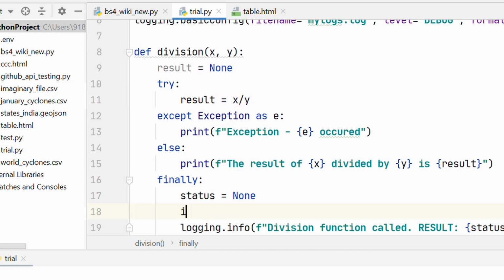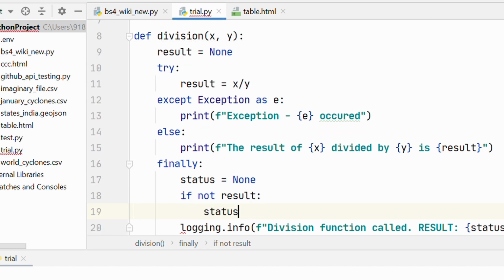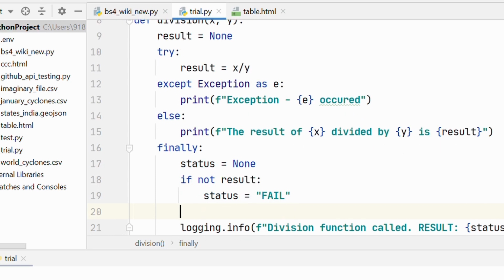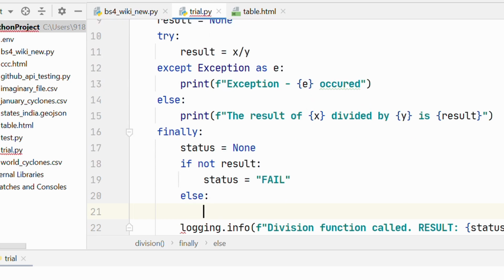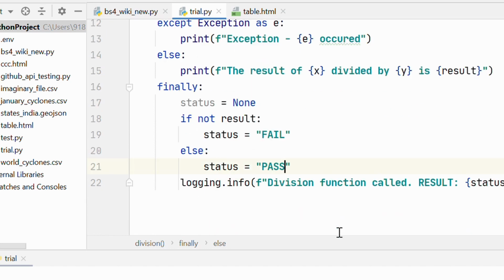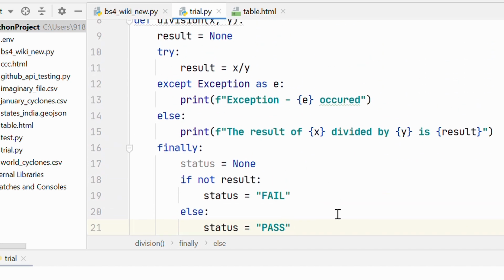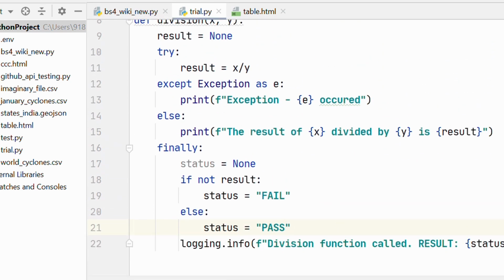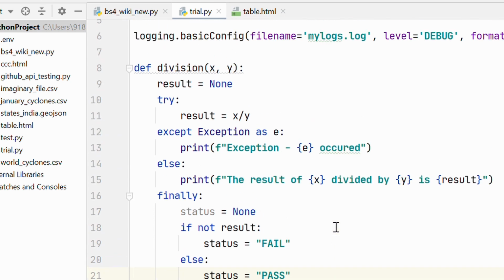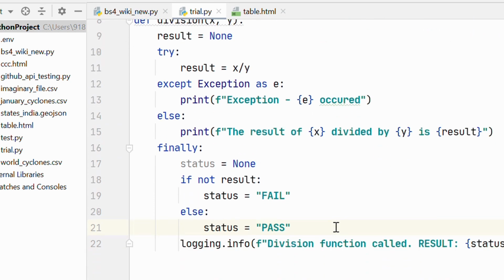So I'm going to say if not result, status equal to fail, else status equal to pass. Okay, so now we have a basic function ready here. Let me just extend it so you can see it perfectly. So basically this is how I'm catching all my exceptions and I'm logging the results.